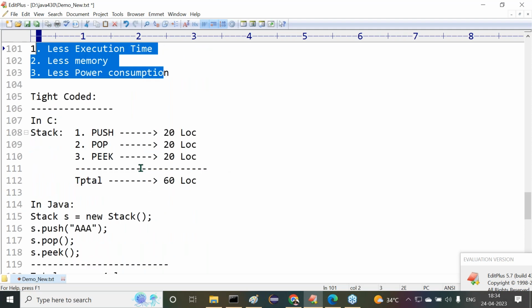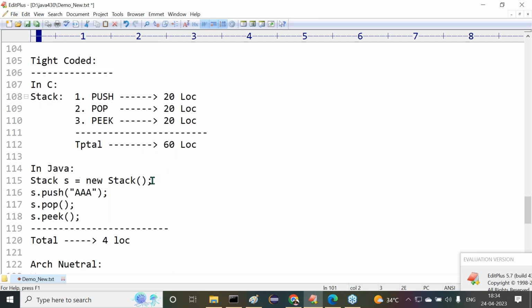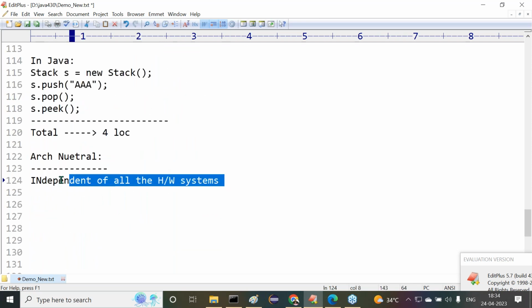Tightly coded means fewer instructions, more implementation, more productivity. Architectural neutral means it is independent of all hardware systems and can run its applications in every hardware system.